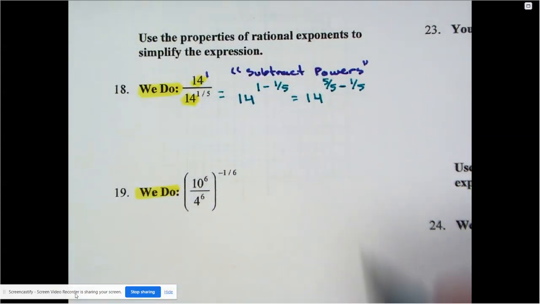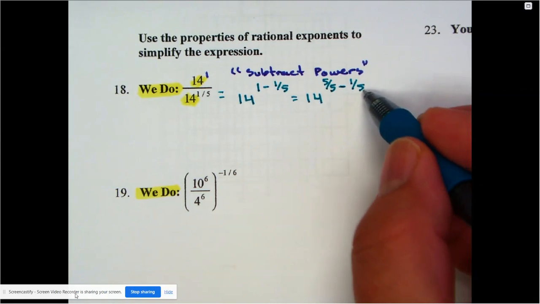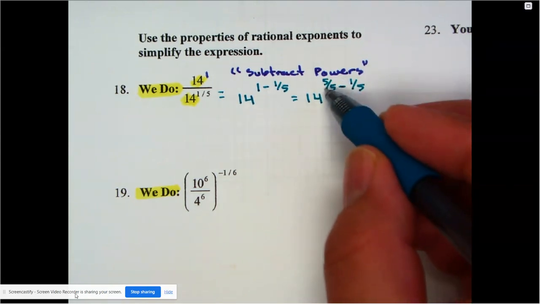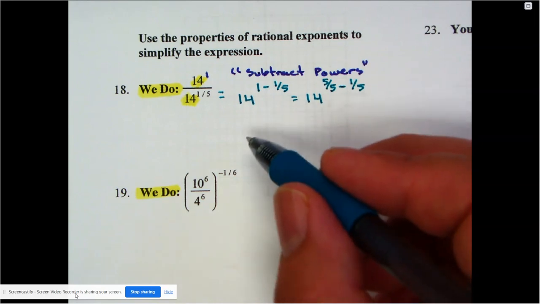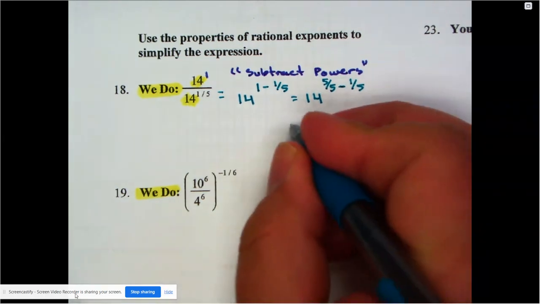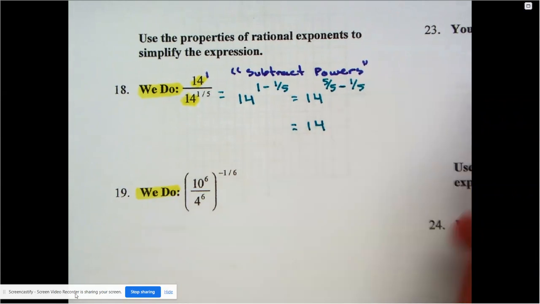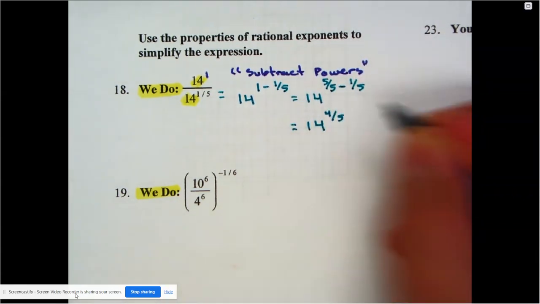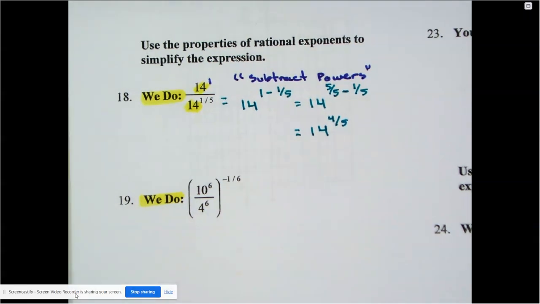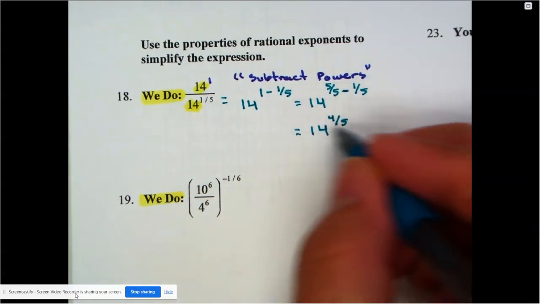5 divided by 5 is 1. If this was a 7, then I would have called it 7 over 7. If this is a 10, I would have called it 10 over 10, because the number 1 can be turned into any fraction you want. So here we're left with 14 to the power of 4 over 5. So yes, we're left with a power that's a fraction.